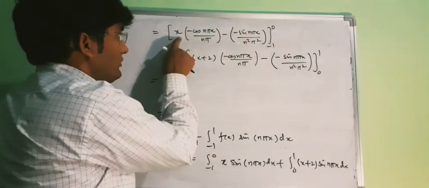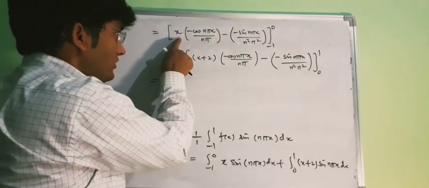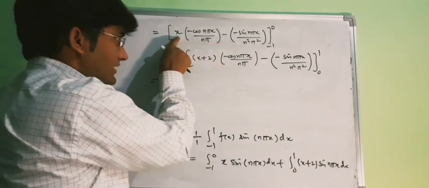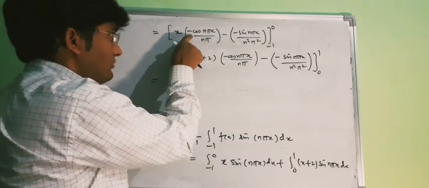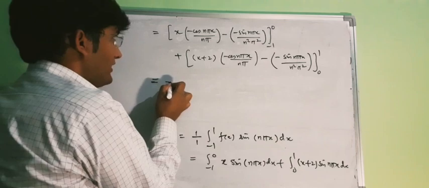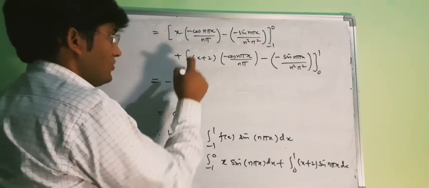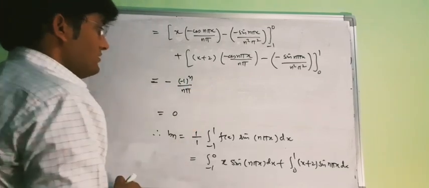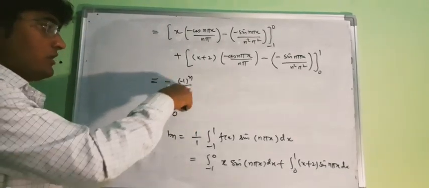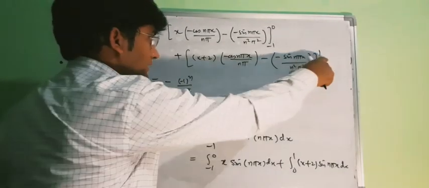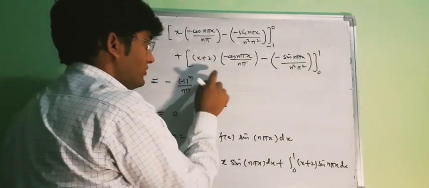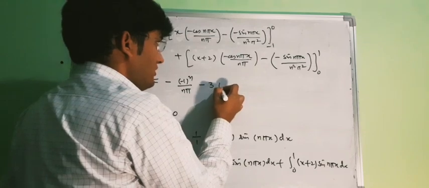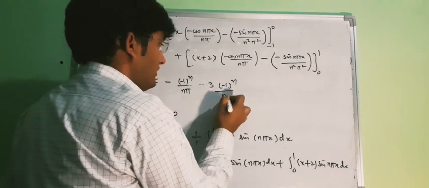Now the upper limit of this term will be 0, and for the lower limit our x will be minus 1. So this minus and this minus will be plus, and as we have a minus sign, so this will be a minus 1. So cos n pi is minus 1. So this will be minus 1 to power n upon n pi. And here our x is 1, so this will be 3. So that means minus 3 cos n pi, which is minus 1 to power n upon n pi.